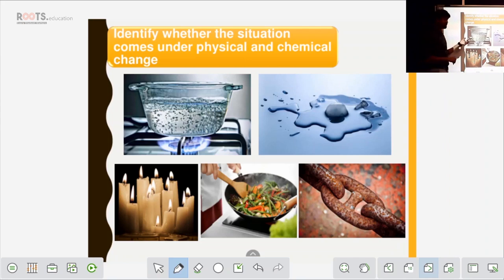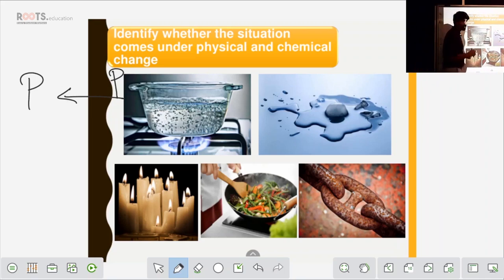So in the first example, you have a boiling of water. In this boiling of water, can you tell me whether it is a chemical change or a physical change? In the first example, it is understood that it is a physical change. Why is it a physical change?